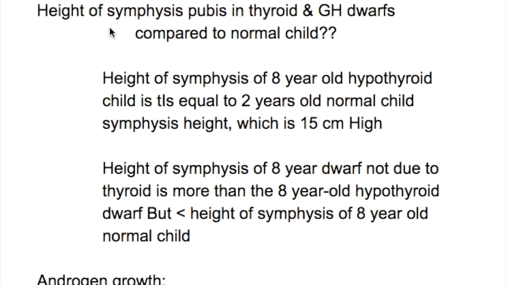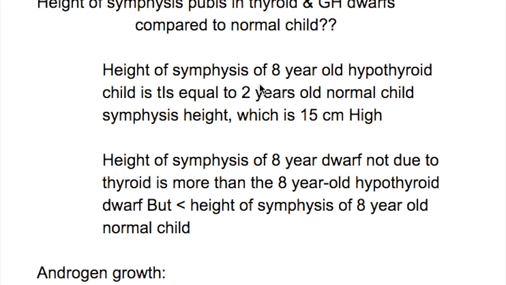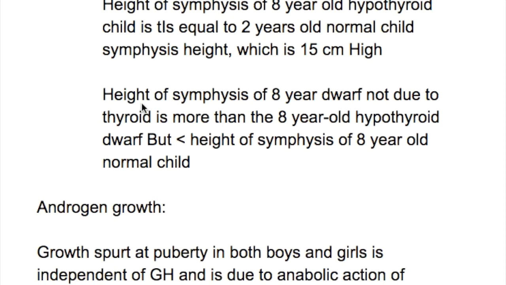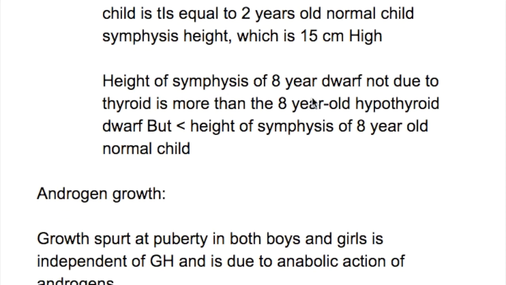So what's the difference in the height of the symphysis pubis in thyroid dwarf and pituitary dwarf compared to the normal child? Number 1, the height of the symphysis pubis of an 8-year-old hypothyroid child is equal to a 2-year-old normal child's symphysis pubis height, which is 15 centimeters. Number 2, the height of the symphysis pubis of an 8-year-old dwarf not due to thyroid is more than an 8-year-old hypothyroid dwarf, but less than the height of the symphysis pubis of an 8-year-old normal child.